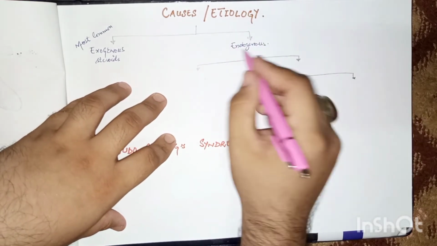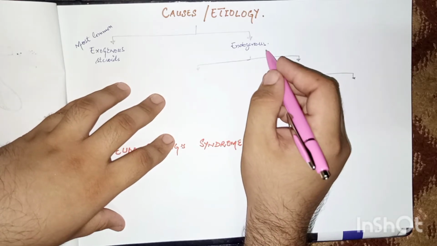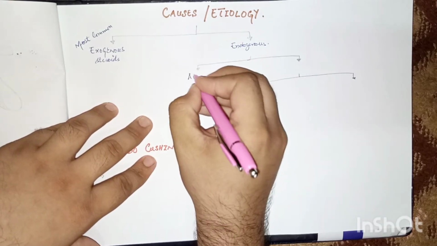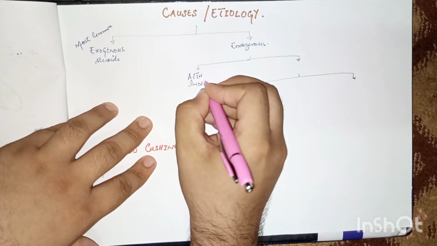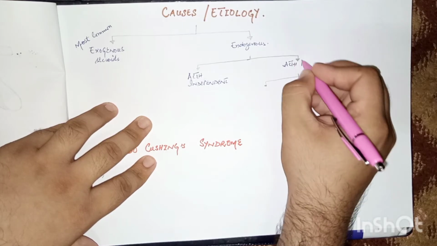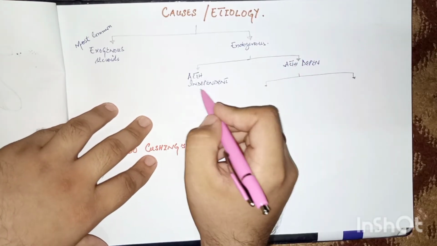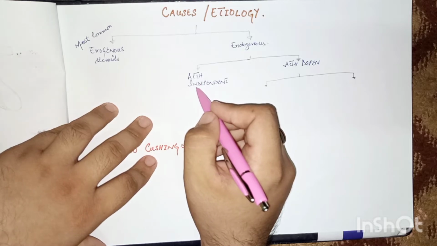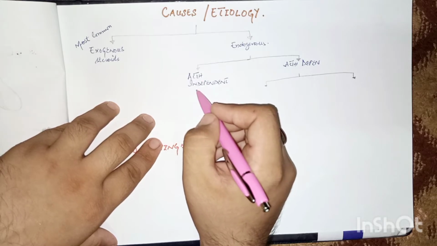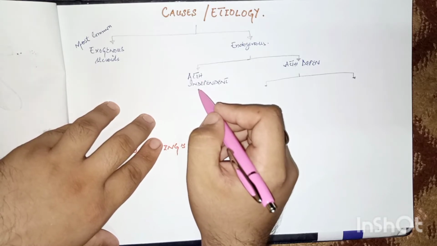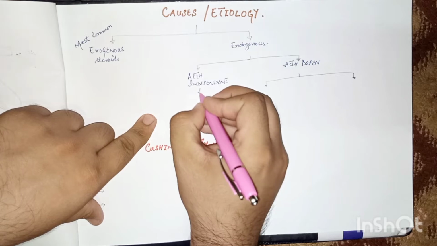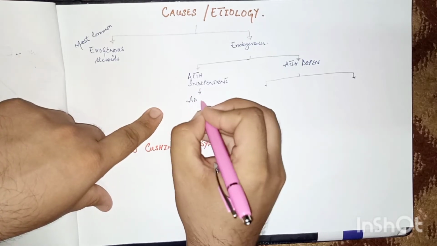causes. These are not common, these are very uncommon causes, the endogenous causes of Cushing syndrome. The endogenous causes may be ACTH independent, and the other one is ACTH dependent. As the name indicates, ACTH independent does not depend on ACTH, meaning there are high levels of cortisol in the blood, but this high level of cortisol is not because of ACTH. The problem is directly within the adrenal gland. So in the ACTH independent, the most important cause is adrenal tumors or adrenal adenoma.